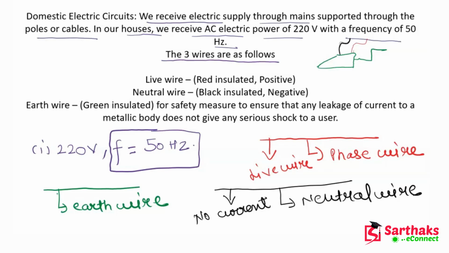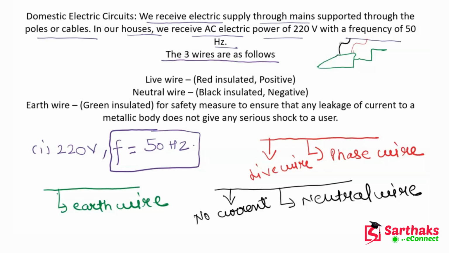This is the black wire. So what happens? The current comes from this red wire and goes out through this black wire. But guys, let's suppose there is a leakage of current. Okay, there is a defect in the body, or the components of the iron. So the current is flowing in the body of this iron, and if you touch it, then you will get a shock. So to protect you from the shock, we connect this earth wire.